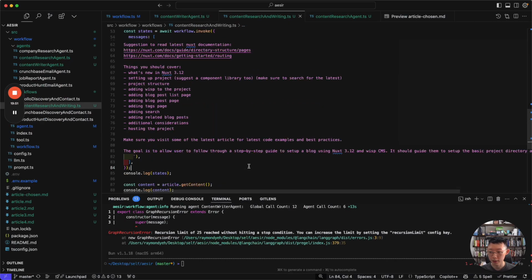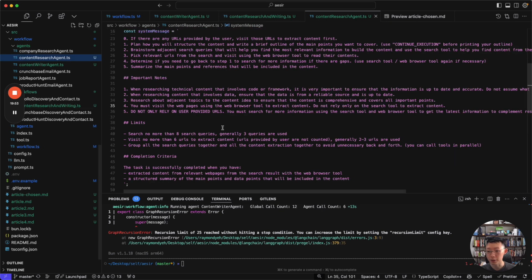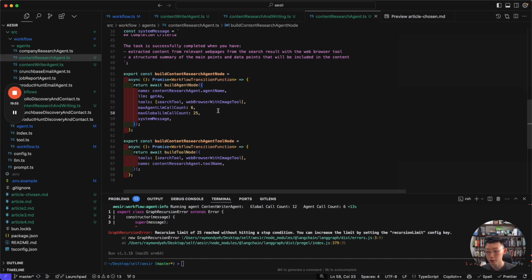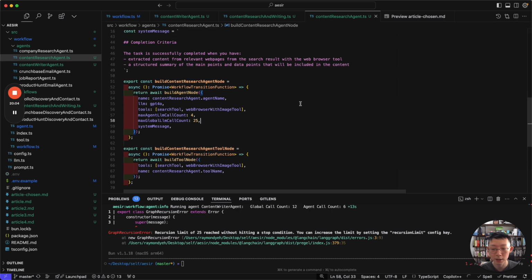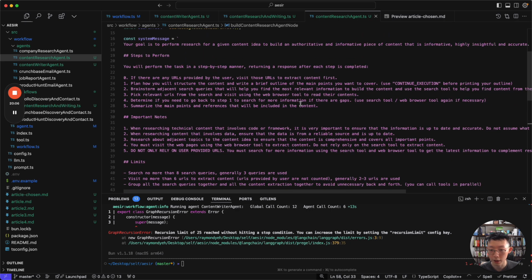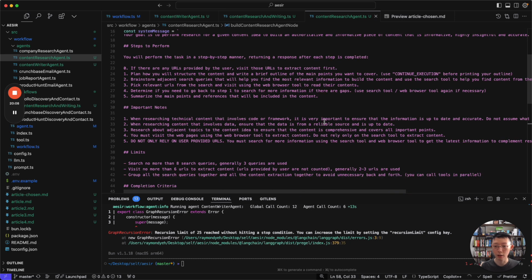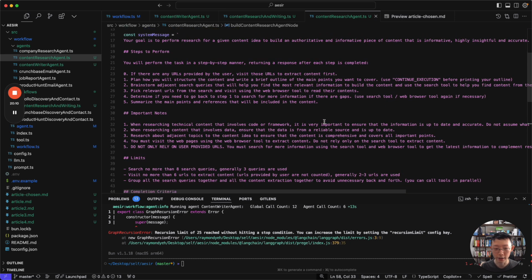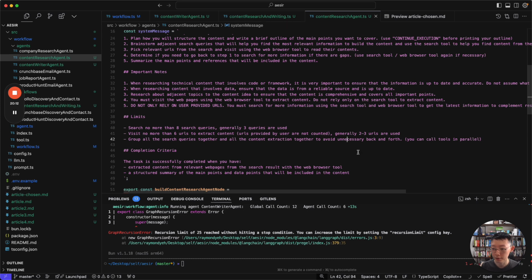Let me see. I can actually reduce the research to, let me do this. Okay, so the instructions here are not very good, and it ends up in a loop.